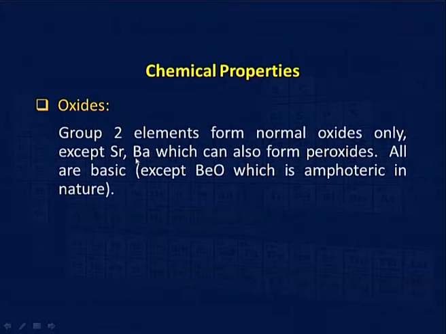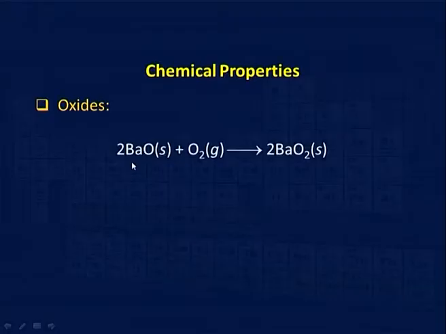Then formation of oxide. As we have discussed earlier, they also tend to form basic oxide. The normal oxide has the formula of MO, M O meaning metal oxide, and in case of beryllium we have BeO, in case of calcium we form CaO. These are normal oxides, and beryllium and magnesium form only normal oxide, because of the size effect, whereas calcium, barium, strontium can also form peroxide, in fact calcium and strontium can only form peroxide, whereas barium can also form superoxide.